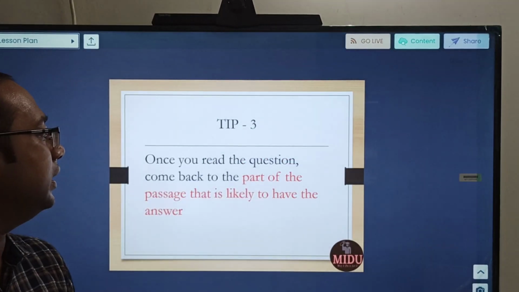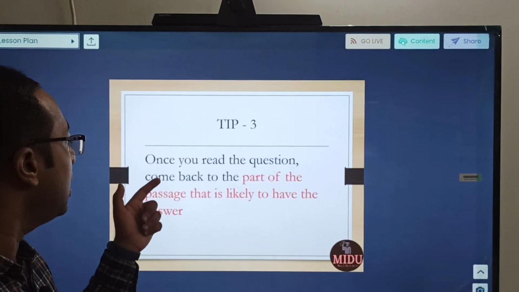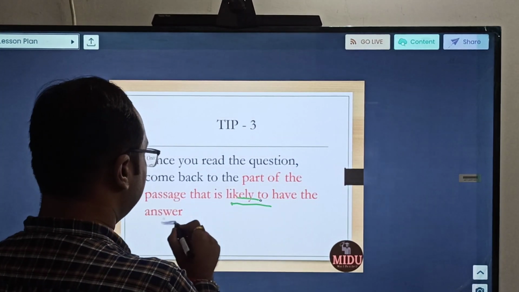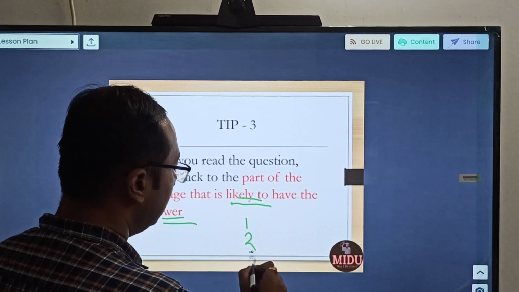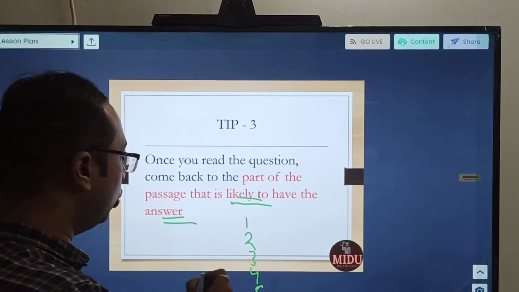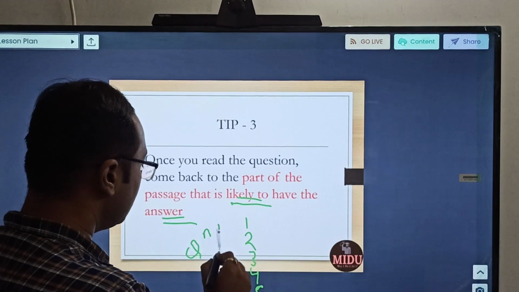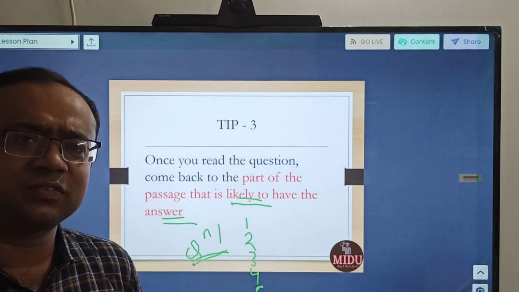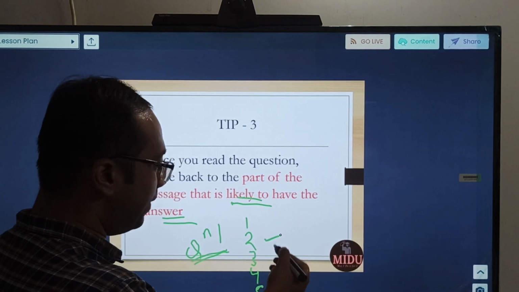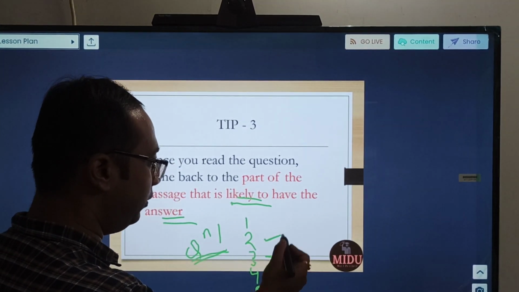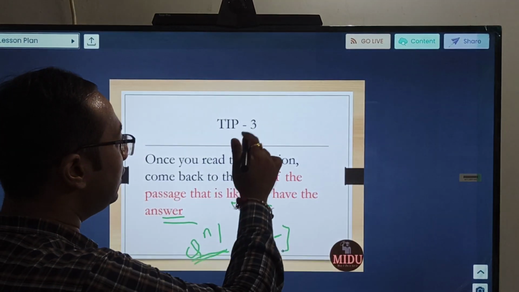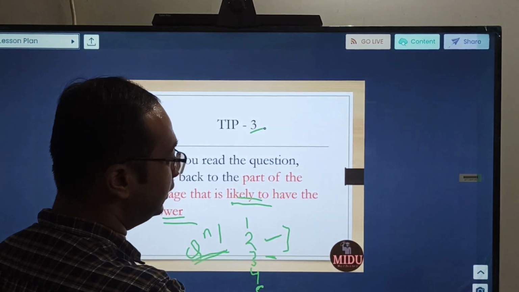Next, tip number 3: once you read the question, come back to the part of the passage that is likely to have the answer. So if you have 5 paragraphs, you have written each part. After that you go to question number 1. Reading that question, you will understand that the answer would be located somewhere maybe around para 2. It might be that due to continuity it falls here, but some fair idea will be there. Go back to that paragraph. This is our tip, or I would say step number 3.